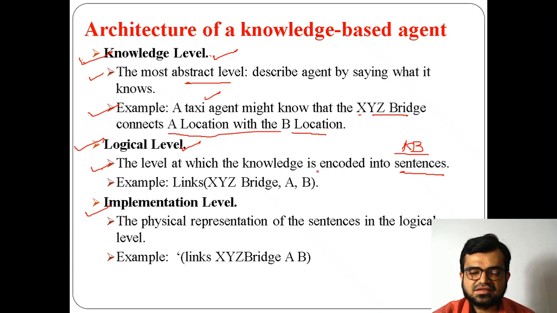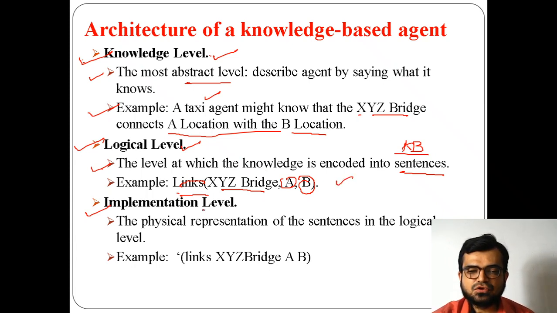So now they have framed one sentence. What action do they need to perform? Link a bridge XYZ between two locations A and B. This is the logical level, that means applying the logic in order to achieve the task.